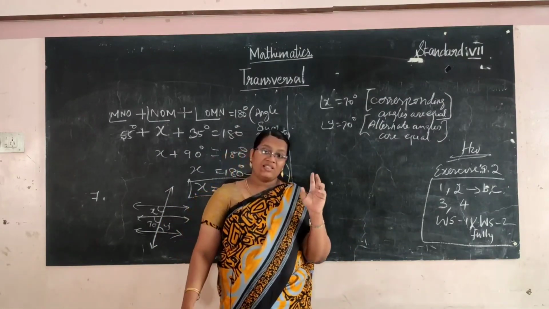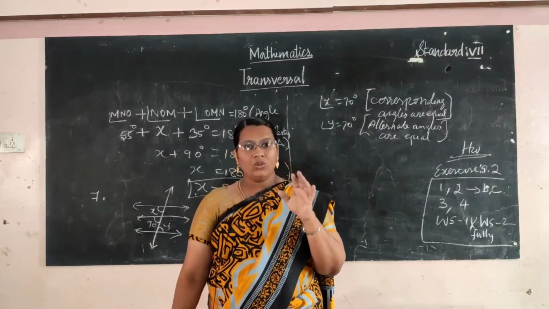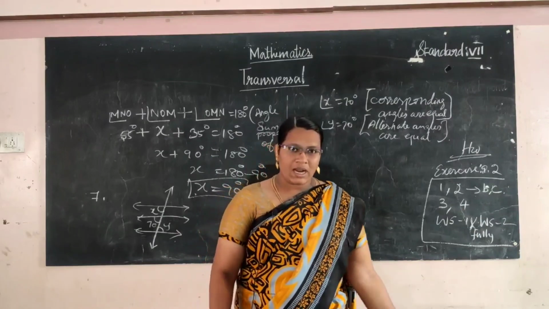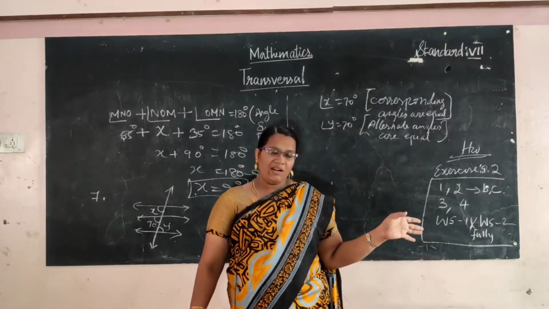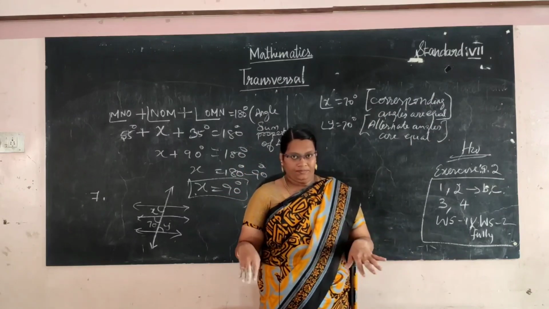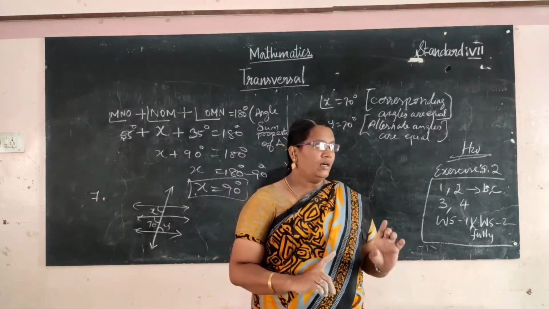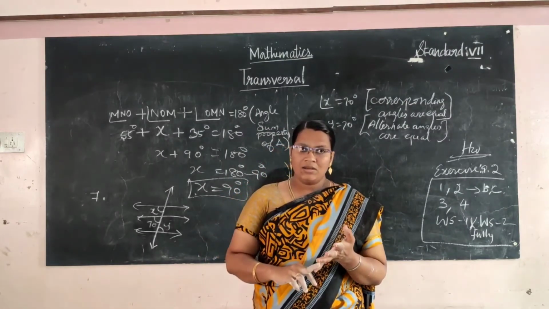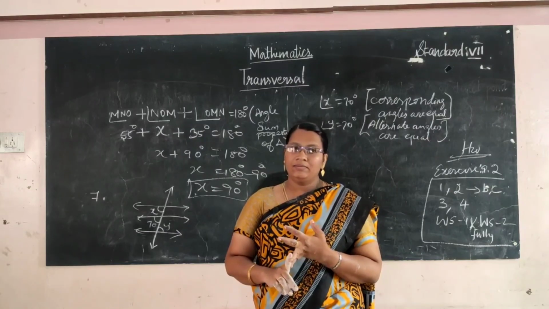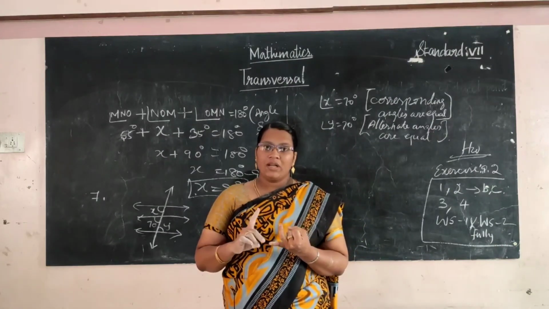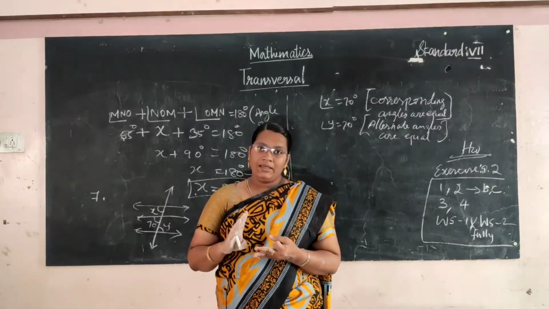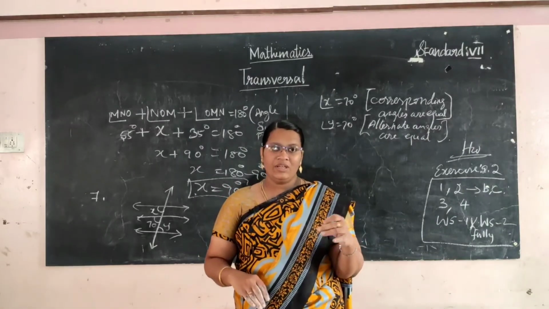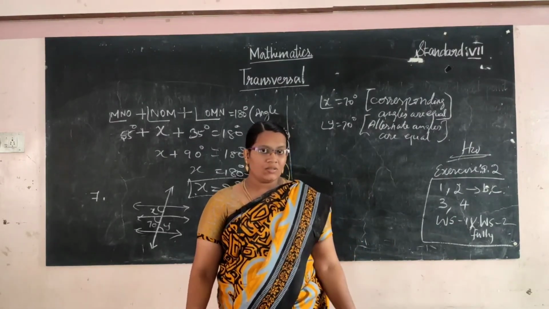A transversal is a straight line that intersects two or more lines at distinct points. One example is a railway track; a railway crossing is an example of a transversal. It makes 8 types of angles, with some special angles: corresponding angles, alternate angles, interior angles, exterior angles, and vertically opposite angles. We have learned these. I hope you all understood this concept.